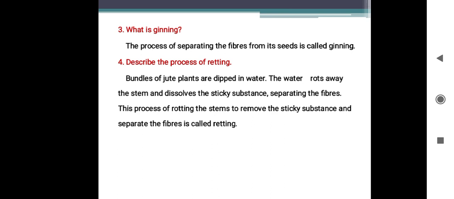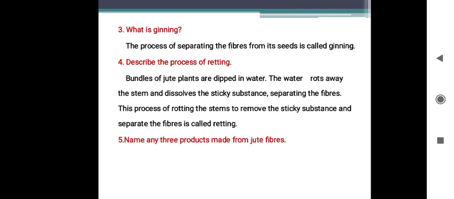Describe the process of retting. Bundles of jute plants are dipped in water. The water rots away the stem and dissolves the sticky substance separating the fibers. This process of rotting the stem to remove the sticky substance and separate the fiber is called retting.